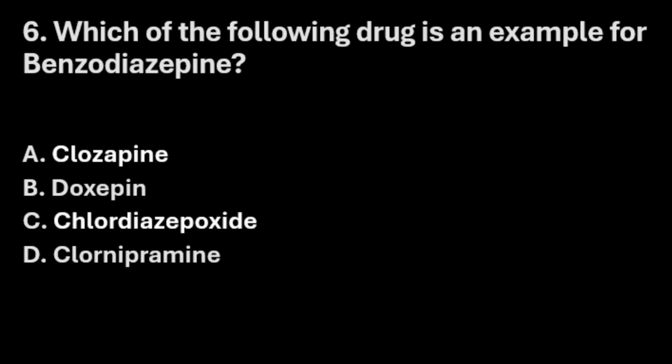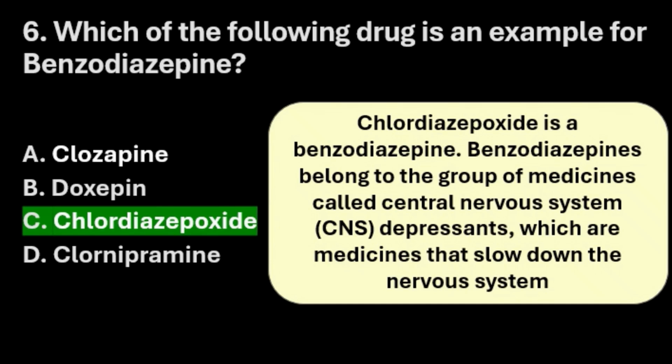Next question. Which of the following drugs is an example for benzodiazepine? Option A clozapine, option B doxepin, option C chlordiazepoxide and option D clomipramine. Right answer here is option C chlordiazepoxide. Chlordiazepoxide is a benzodiazepine. Benzodiazepines belong to the group of medicines called central nervous system depressants, CNS depressants, which are medicines that slow down the nervous system.